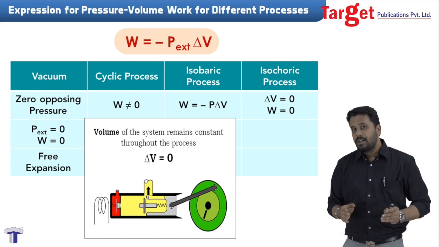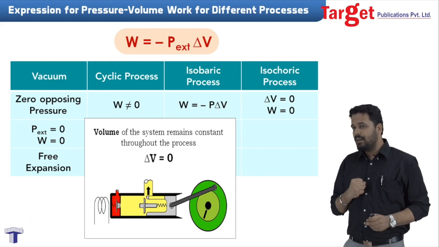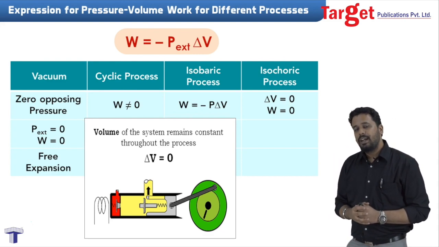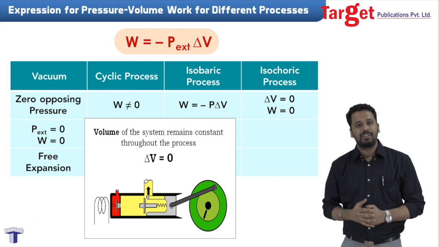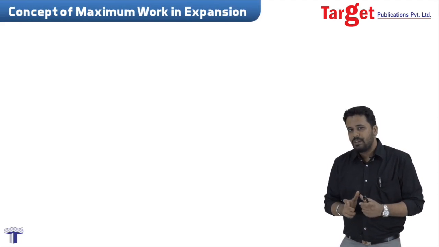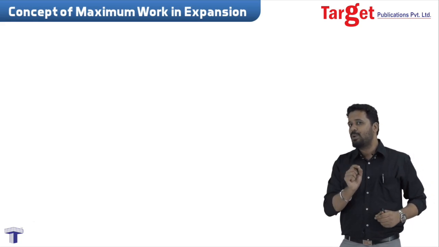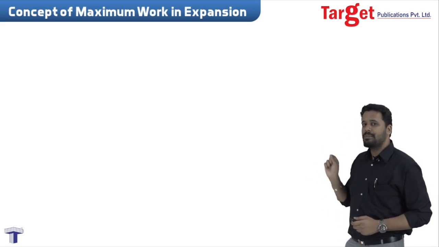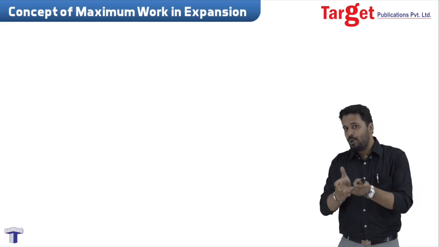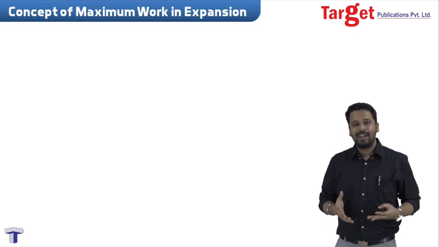So we have seen what is pressure volume work. We have derived the formula for isothermal irreversible expansion, and we have applied it to different types of processes. Let's now apply this concept graphically, and if we are able to understand that, then we will be able to apply that concept for maximum work. It makes perfect sense. Since pressure and volume are giving me work, I want to know how can I get maximum work.